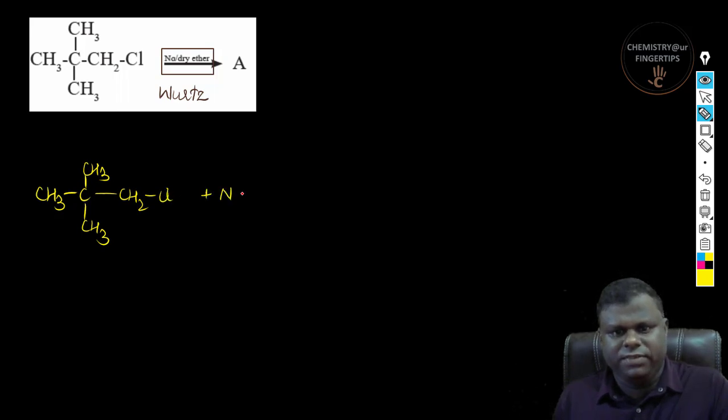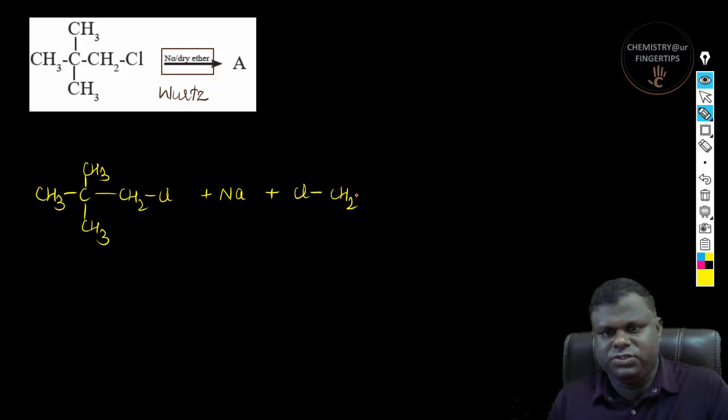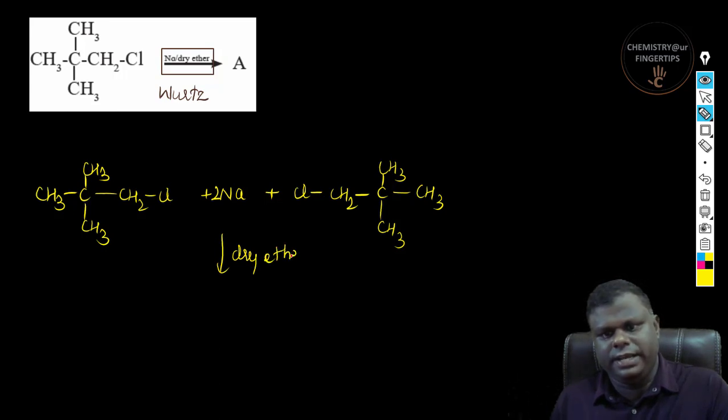I'm going to react it with metallic sodium, and I'm going to write this molecule but in a different way. Cl, and there will be a CH2, there is going to be C, and three CH3 groups, right? So I'll need 2 Na over here, and the reaction has to be carried out in dry ether.